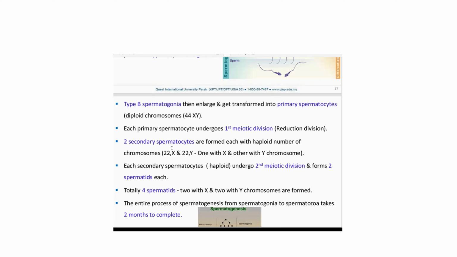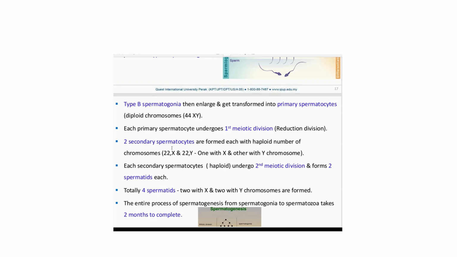The ovum is definitely X. When an X sperm and the ovum fuse, you get a girl, and when a Y sperm joins the ovum, you get a male.